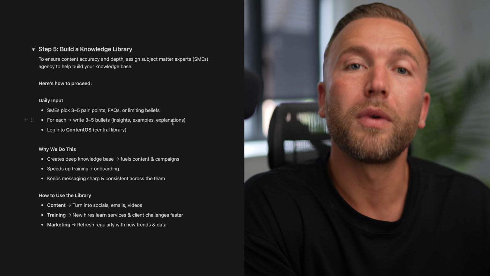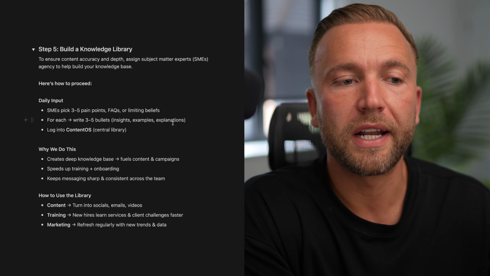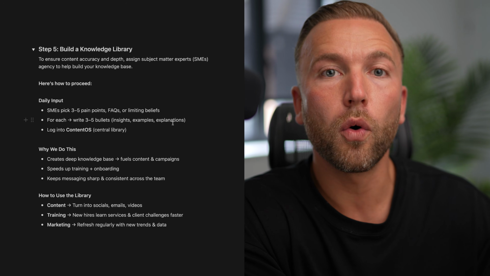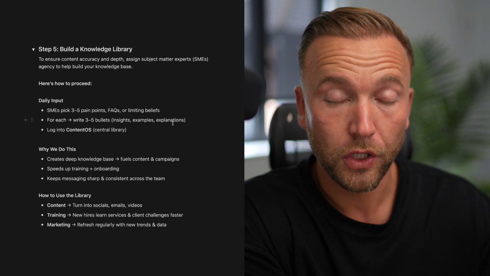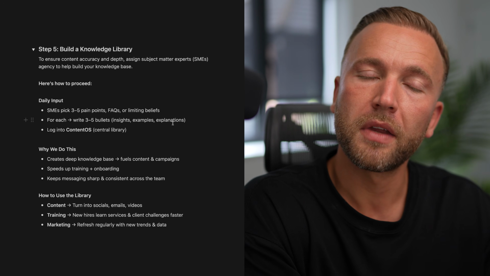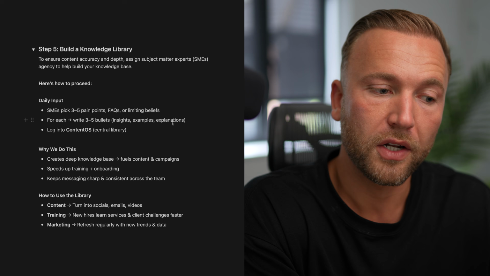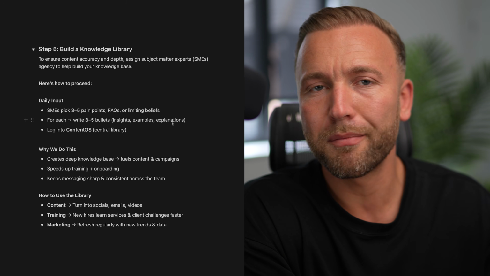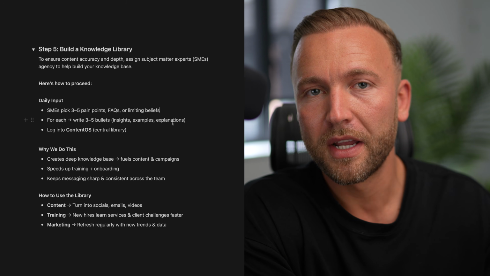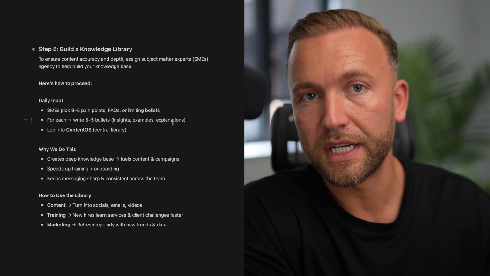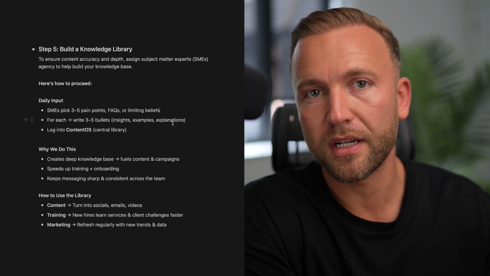The problem with that is you're not going to create any distinction between your knowledge and your agency and your personality and everybody else. Because all it takes is for another agency who works with law firms and offers AI lead generation, which isn't impossible, to use AI to come up with content ideas, and they're going to be putting out the same generic stuff as you.